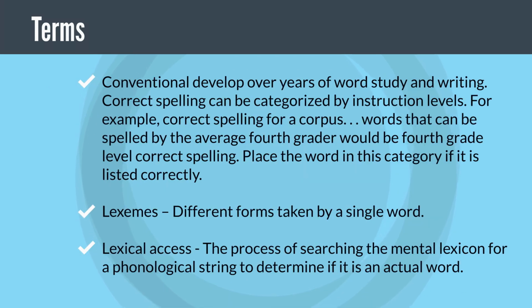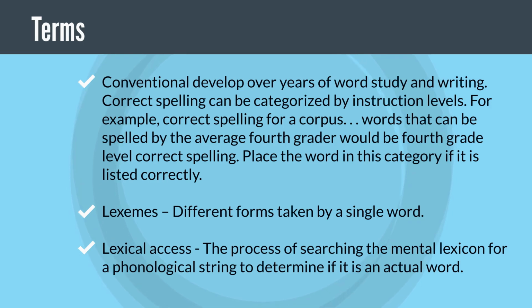Conventional: develops over years of word study and writing. Correct spelling can be categorized by instruction levels. For example, correct spelling for a corpus: words that can be spelled by the average 4th grader would be 4th grade level correct spelling. Place the word in this category if it is listed correctly.